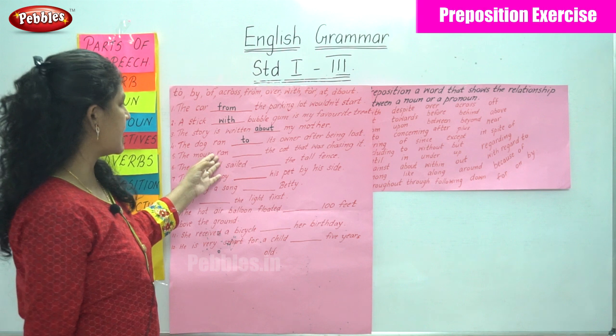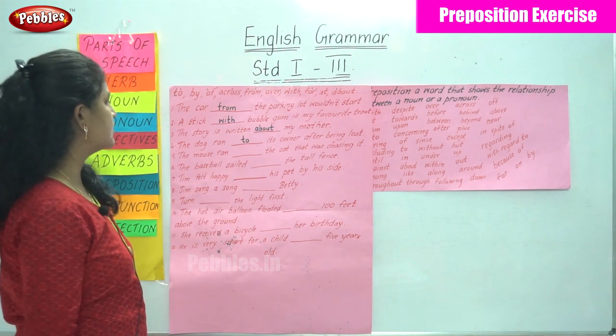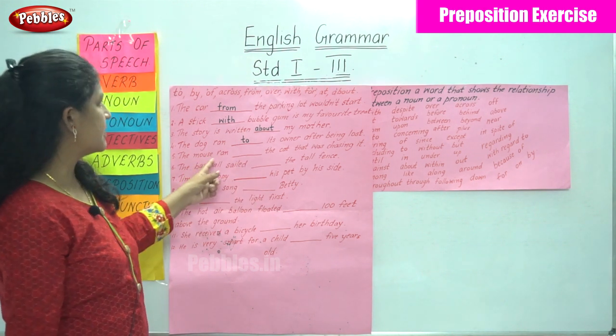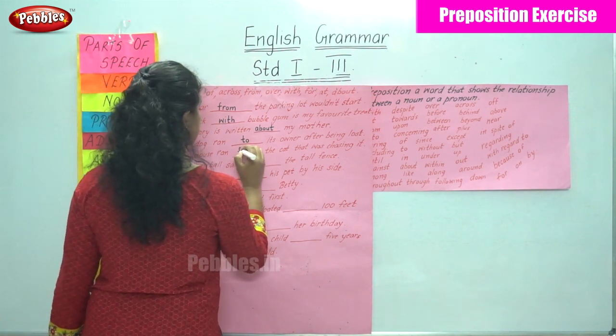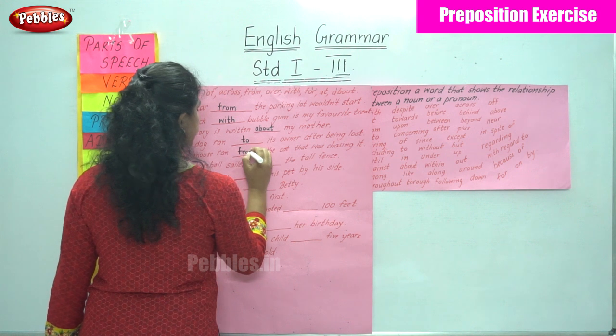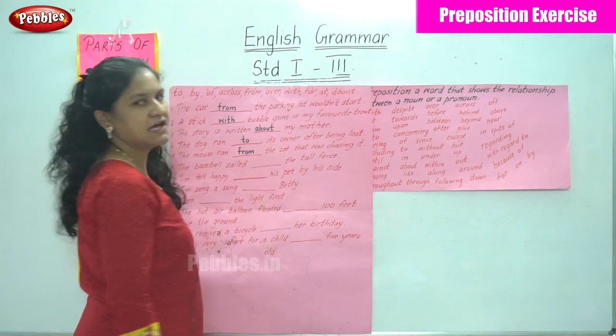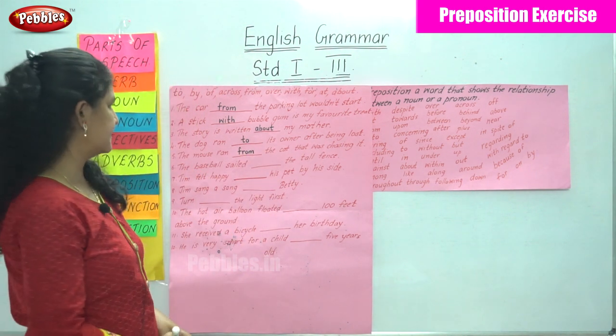The mouse ran dash the cat that was chasing it. So the mouse ran from the cat. So I make use of the preposition from. The mouse ran from the cat that was chasing it.